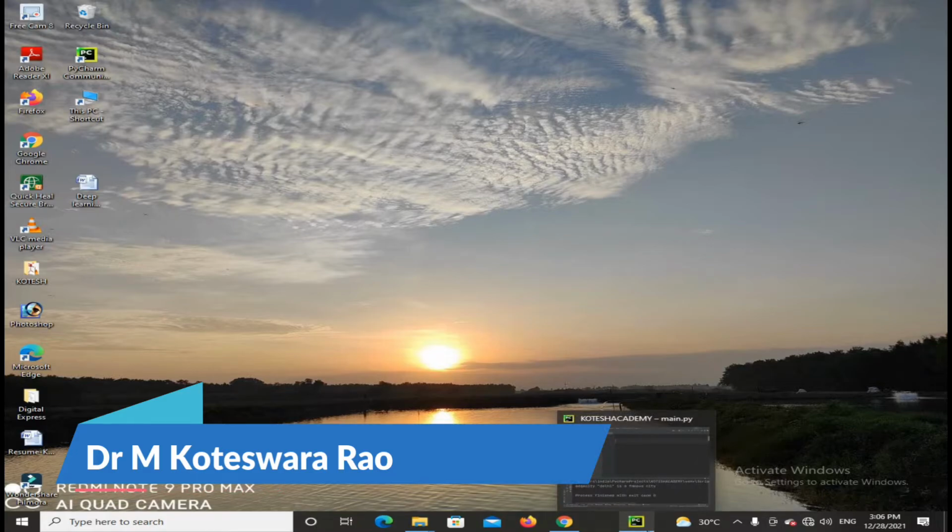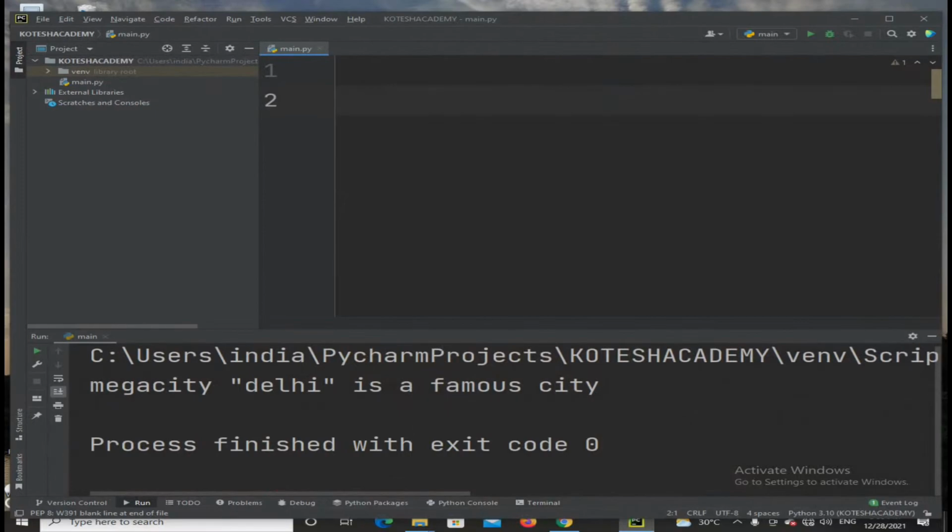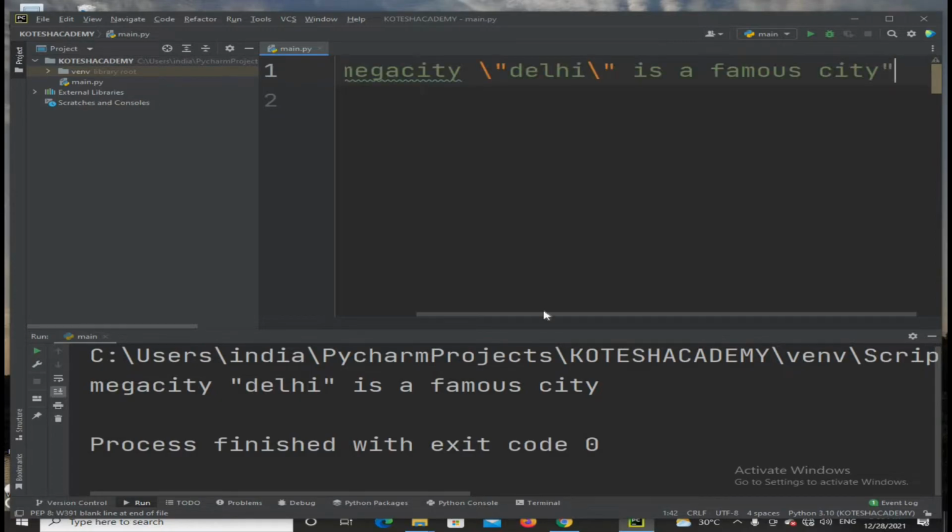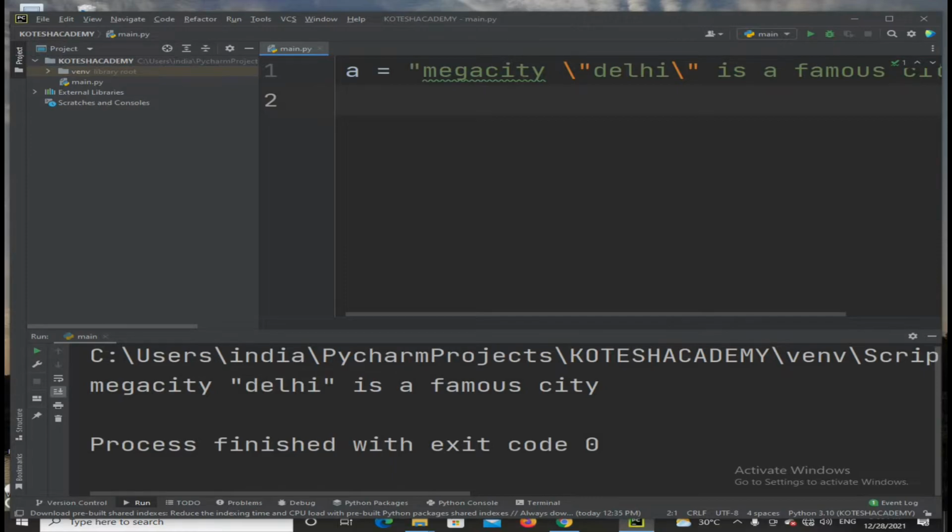Now the same example we are going to implement in Python. First of all I am considering my example: A is equal to mega city. We are using the double quotation within the city name: Delhi is a famous city.